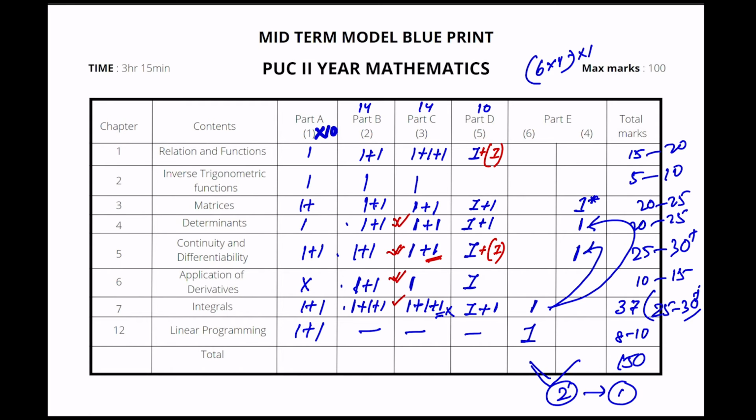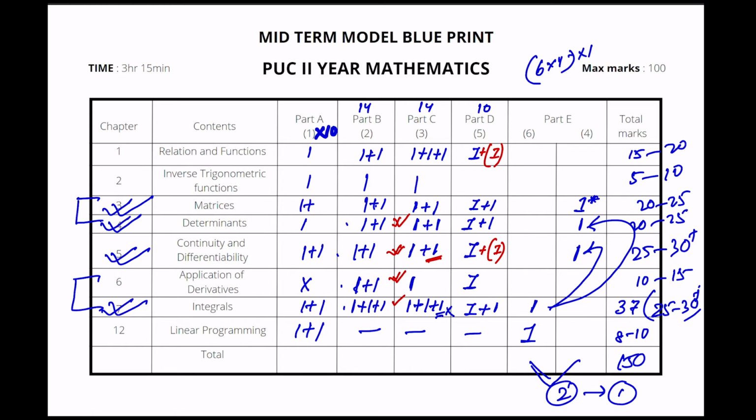So the most scoring chapters are integrals, continuity and differentiability, MAT, and DET. These 4 chapters are very simple. These 2 are very easy. These 2 are medium plus a bit difficult. That's it. So these chapters I'll put up the videos first, and the later chapters we'll try to put up a bit later. But don't worry.